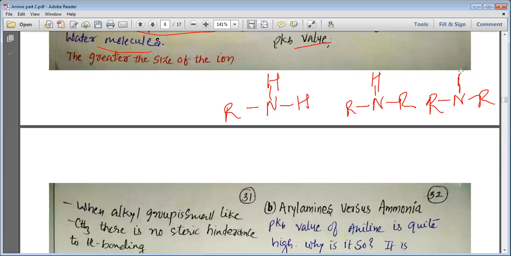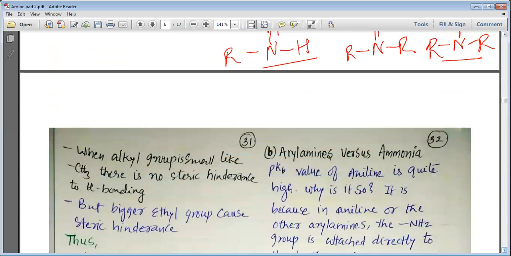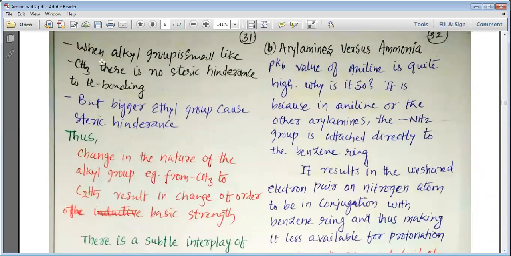So as far as steric hindrance is considered, tertiary amine has the highest steric hindrance, whereas primary amine has the lowest. So these are the three different factors that affect the basicity of the amine. When the alkyl group is small, like methyl, there is no steric hindrance to hydrogen bonding. But a bigger ethyl group causes steric hindrance.